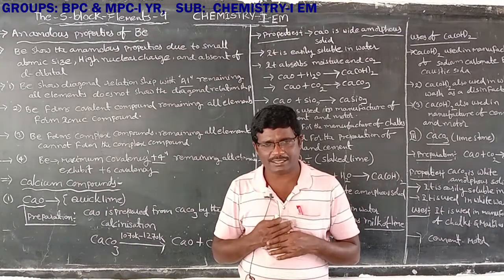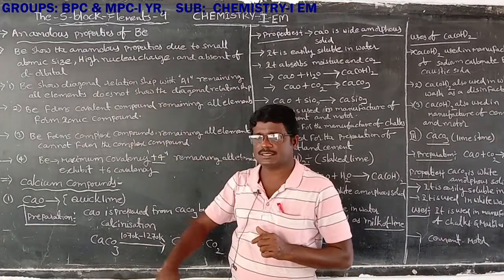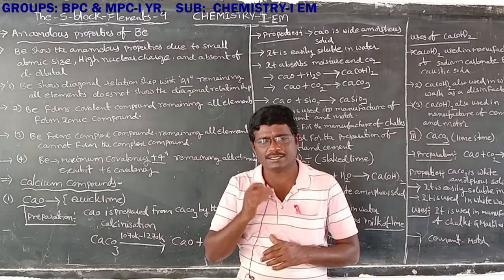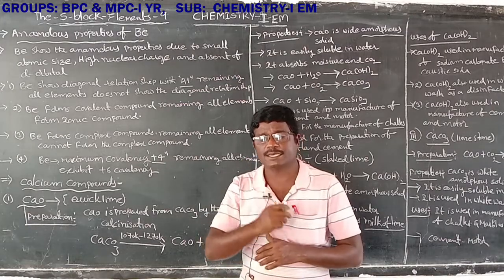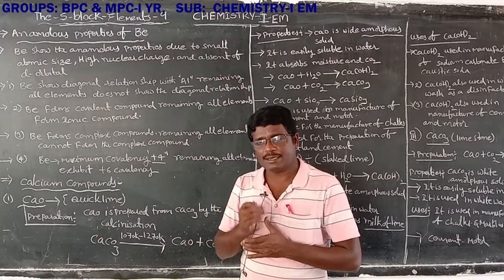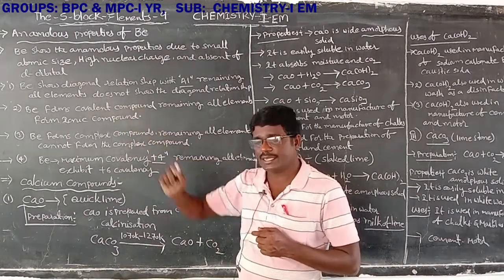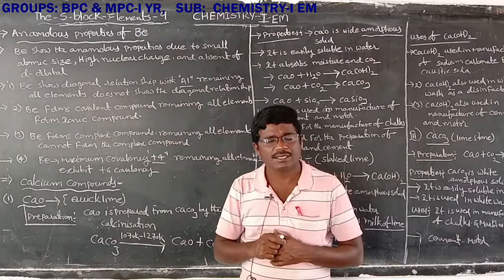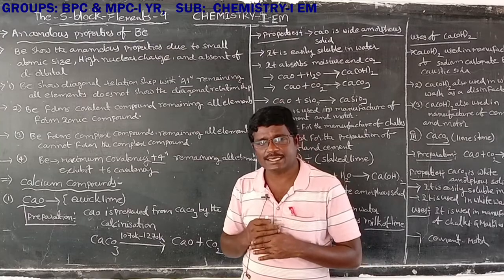In the second A group, beryllium is the first element, and it shows anomalous properties because of its small atomic size, high nuclear charge and absence of d orbitals. The first property: beryllium shows a diagonal relationship with aluminum. Magnesium, calcium, strontium and barium do not show the diagonal relationship.